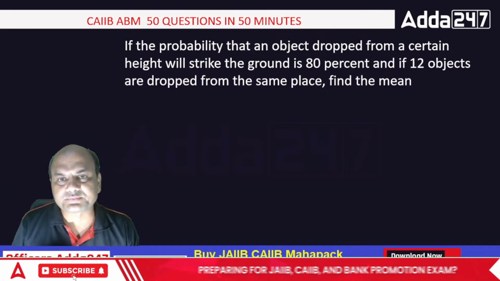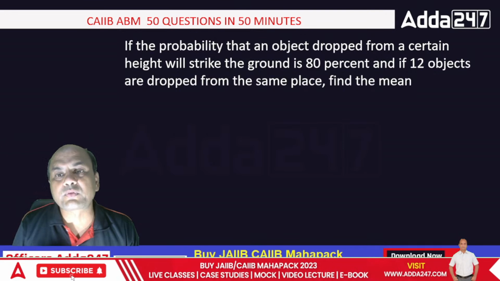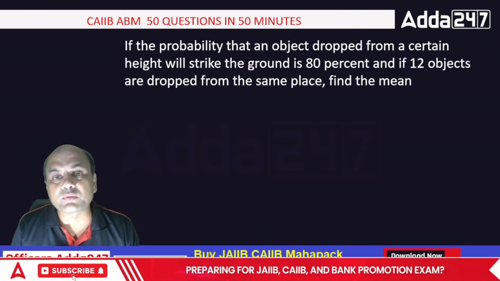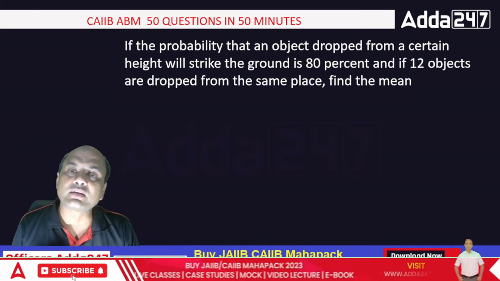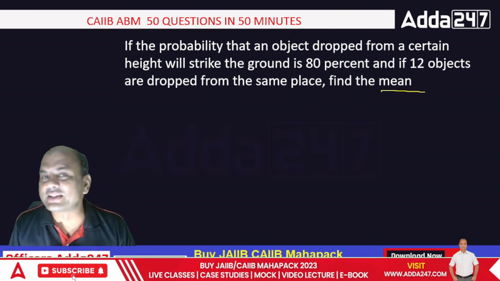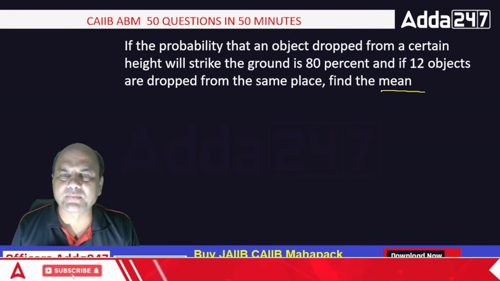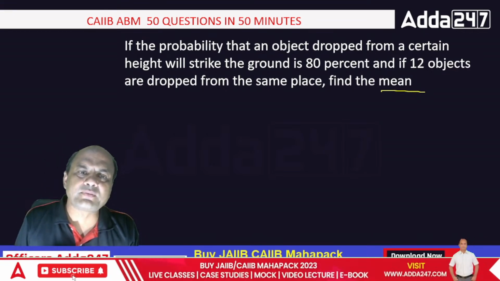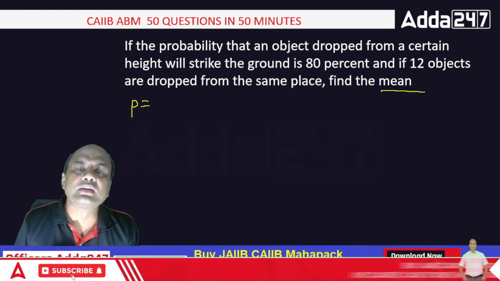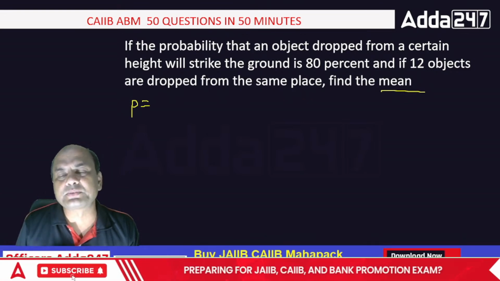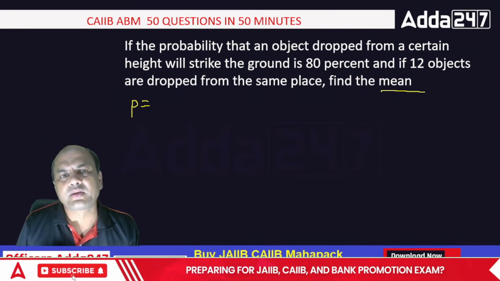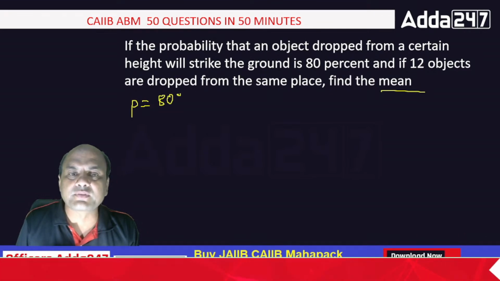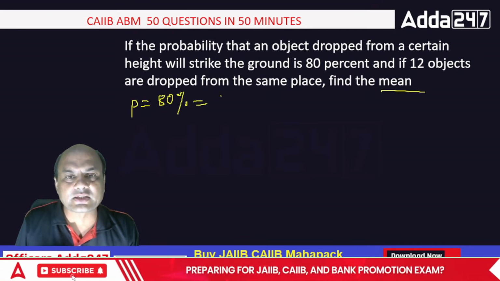If the probability that an object dropped from a certain height will strike the ground is 80%, and if 12 objects are dropped from the same place, find the mean. Now this is easy. Just now I gave you all the formulae. Everyone must be able to solve it. What is P? Give me fast. P equals the success of a single object hitting. This is a binomial problem. It is 80%, and in fractions, it is 0.8. What is Q?